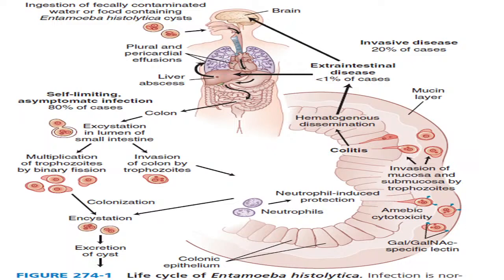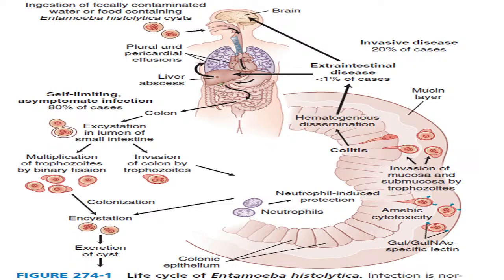Even chlorination sometimes fails to kill them. So they persist in the water or food, and when a human ingests them, they go into the intestine and release trophozoites in the colon. The major site of infection in the human intestine is the colon, so it infects the colonic epithelium.